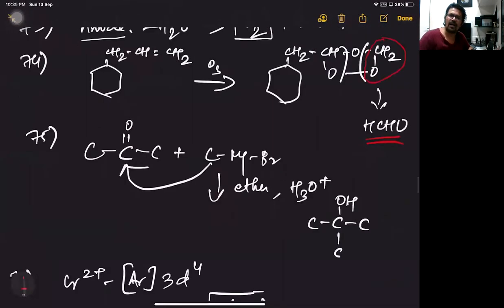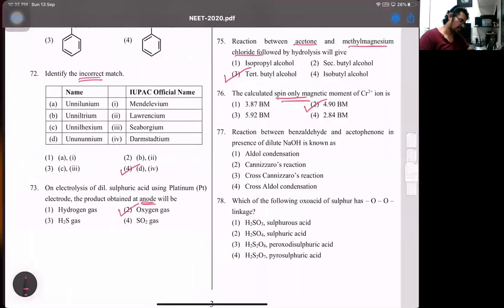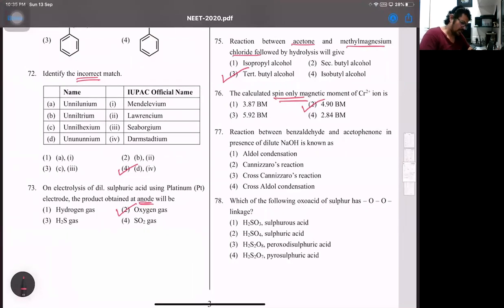75, I've just played with the carbon atom. You have 3, 1, 2, 3, and 1, 4. So it gives a tertiary alcohol with 4. That's tertiary butyl alcohol. Then the next we have chromium. This was the part, root 24, because Cr2+ is 3d4. Okay. All right. Then 77, reaction between benzaldehyde and acetophenone.